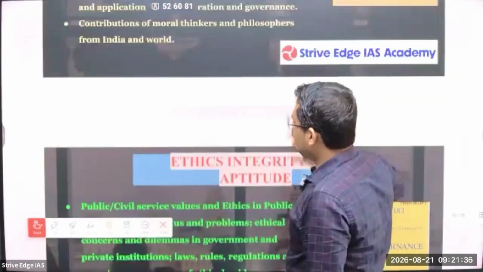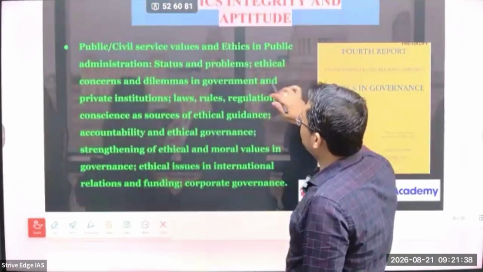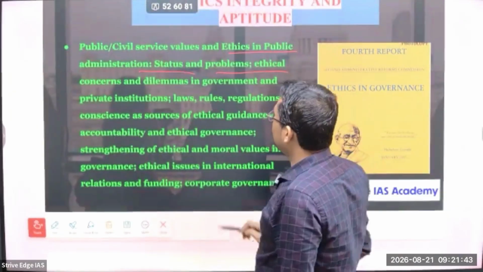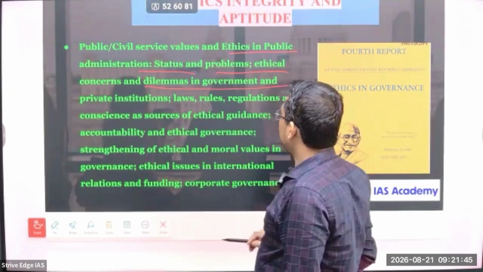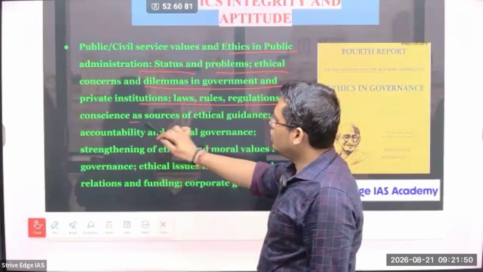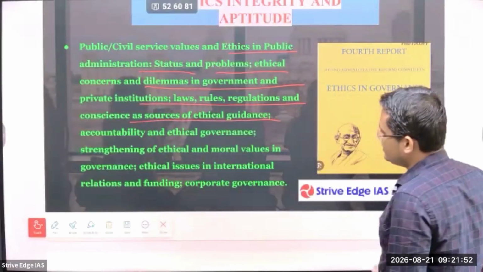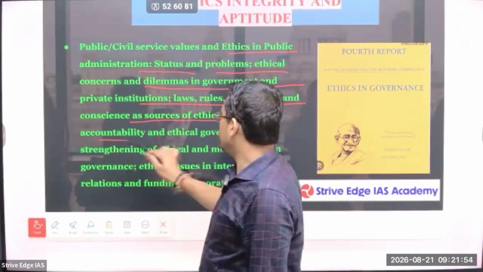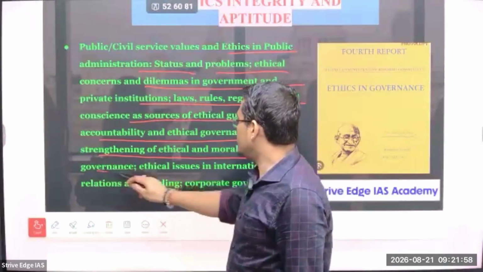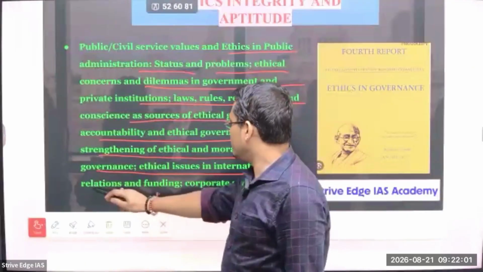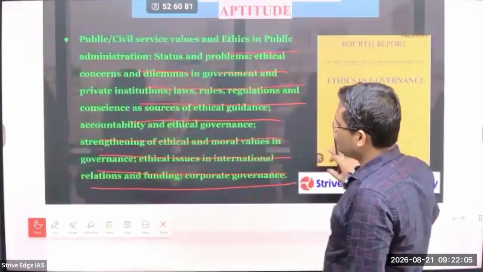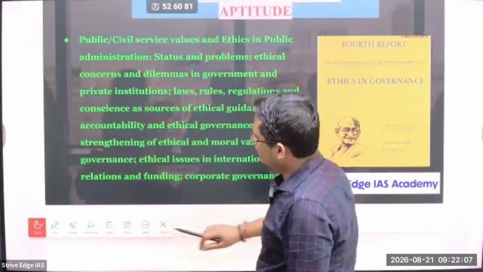चलो. So next is about public or civil service values and ethics in public administration. Status, problems, social concerns and dilemmas in government and private institutions, law, rules, regulations and conscience as sources of ethical guidance. ठीक है. Next is accountability, ethical governance, strengthening of ethical and moral values in governance, ethical issues in international relations and funding, and corporate governance. So this is the portion that we are going to see in ethics also.